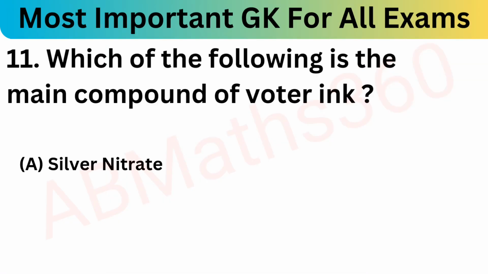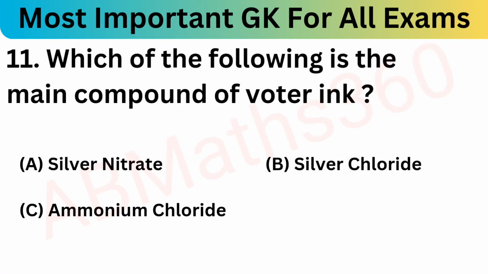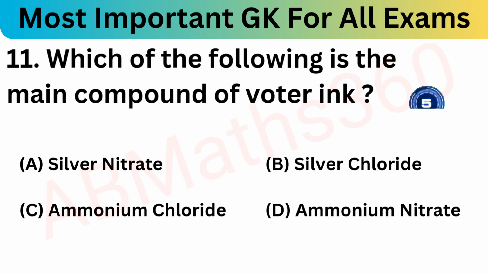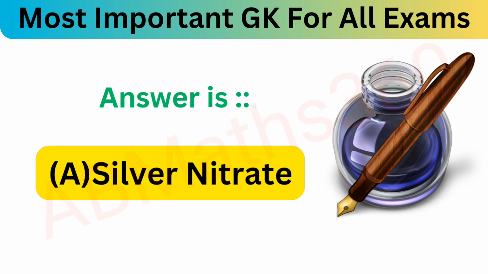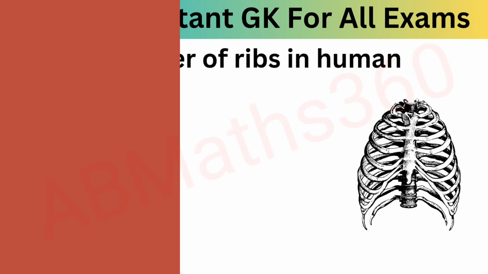Okay, now move on. Which of the following is the main compound of water ink? Option A silver nitrate, option B silver chloride, option C ammonium chloride, option D ammonium nitrate. So our answer is option A, silver nitrate, is the correct answer.